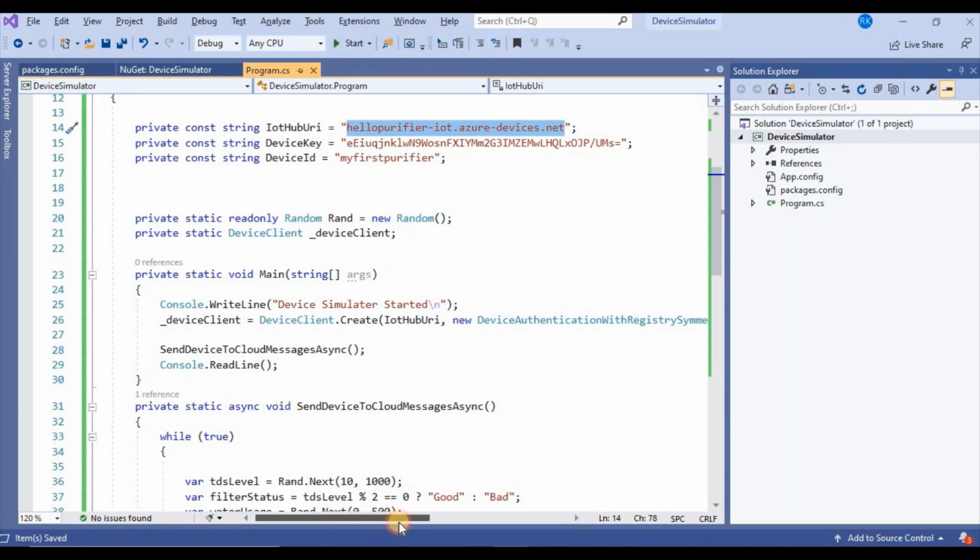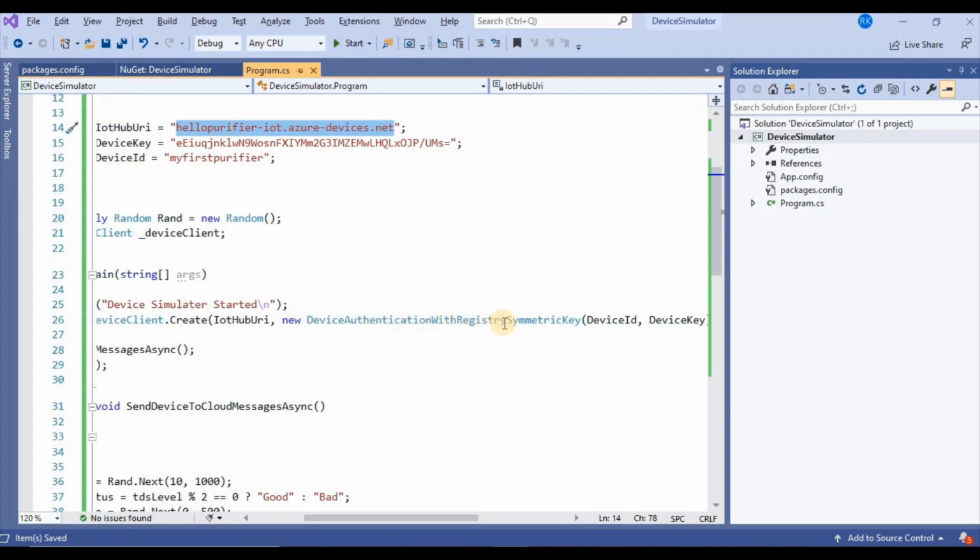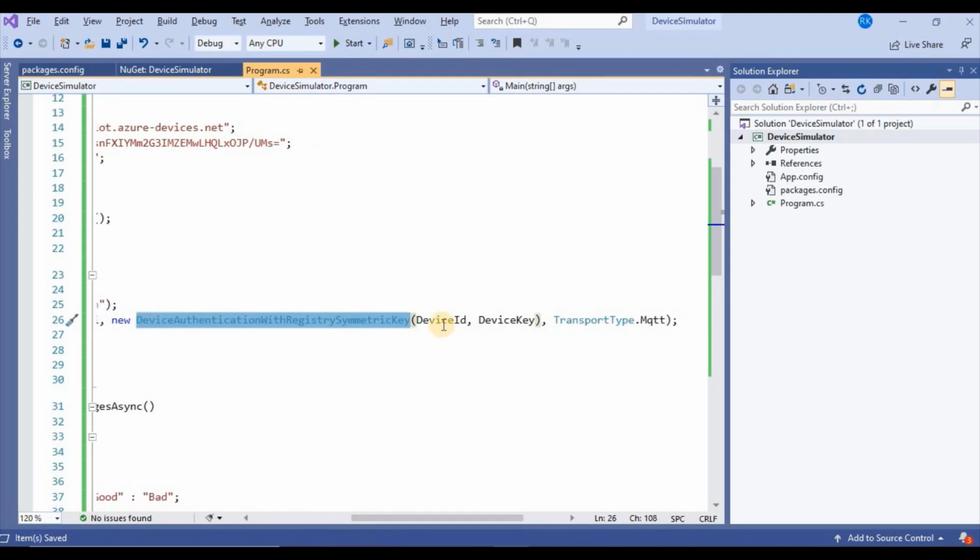And then we need to provide device authentication with symmetric key, because we have used symmetric key. So this is the device ID and device key, and then this is the protocol by which we are going to communicate. There are different protocols, like AMQP and MQTT. So basically we are using MQTT. I'll explain the different protocols supported by Azure IoT Hub in a different video.